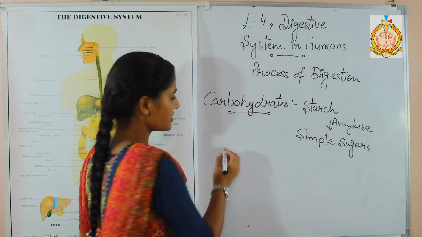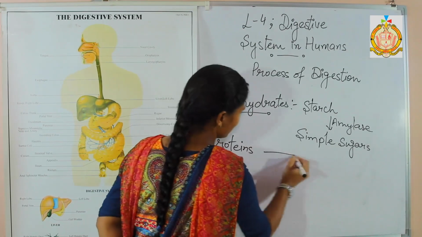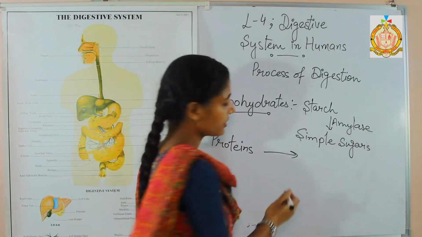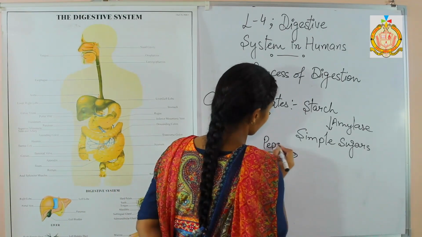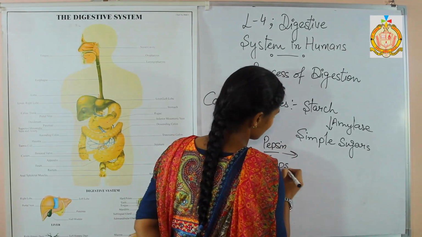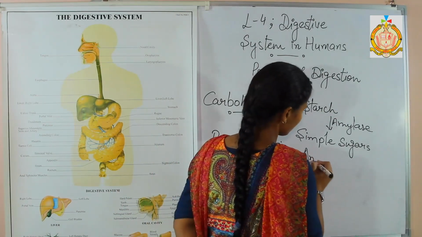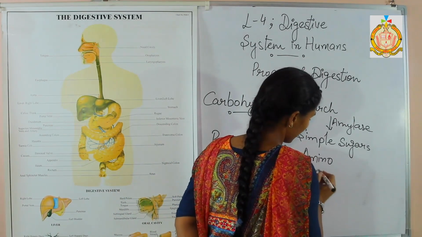Next is the proteins. Proteins, with the help of pepsin or trypsin, are converted into amino acids.